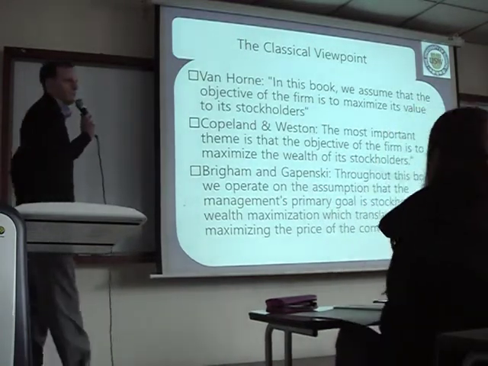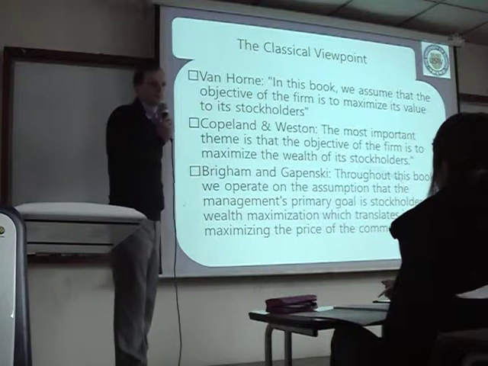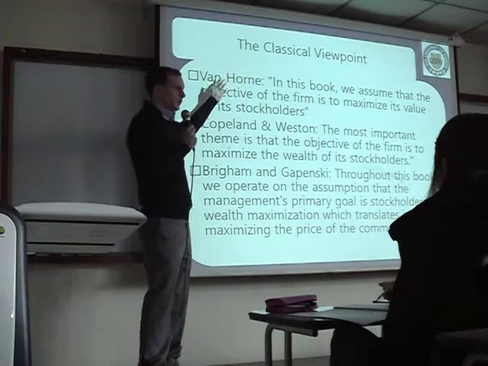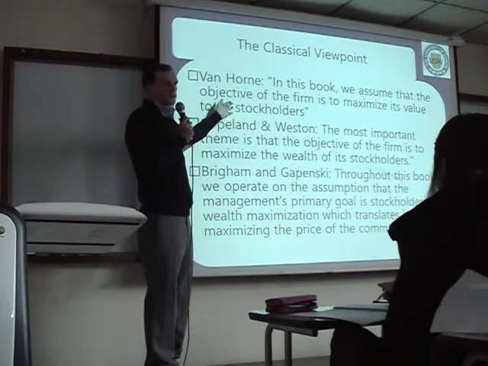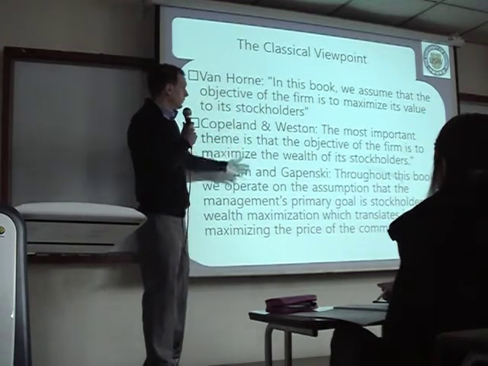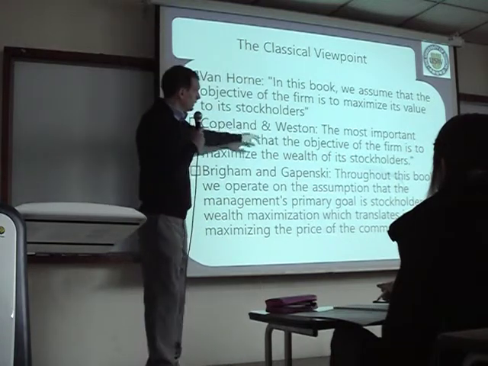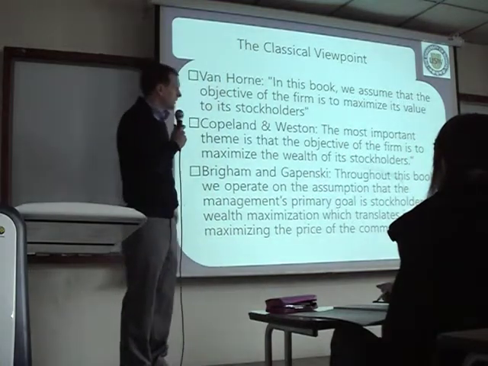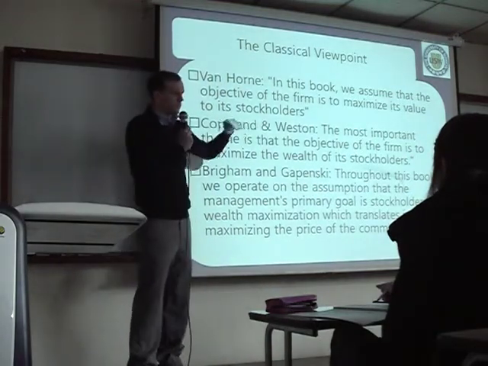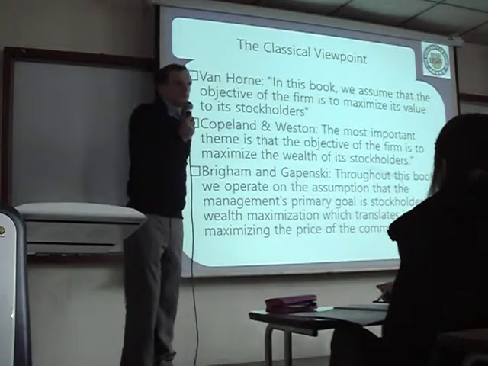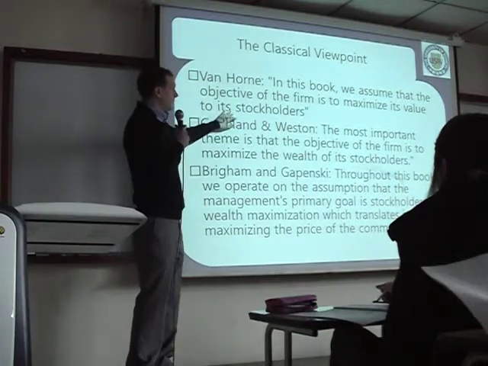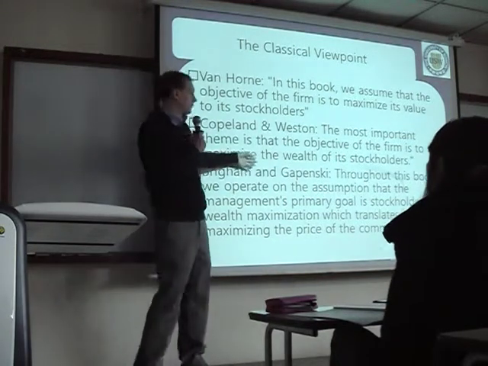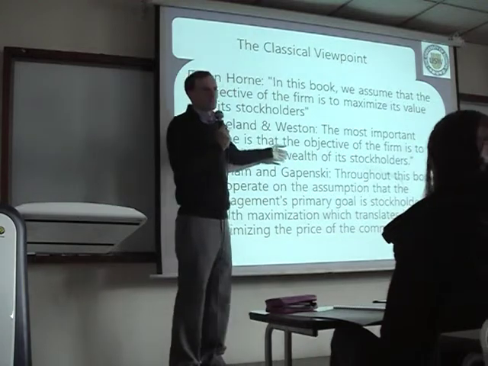So, if we look at some textbooks, this is the classical viewpoint that we can read in some financial textbooks. This is one textbook. In this book, we assume that the objective of the firm is to maximize its value to its stockholders. So in a minute, we'll talk more about what this means, value to stockholders. The next book is wealth. We'll also talk about this, maximize the wealth of the stockholders.